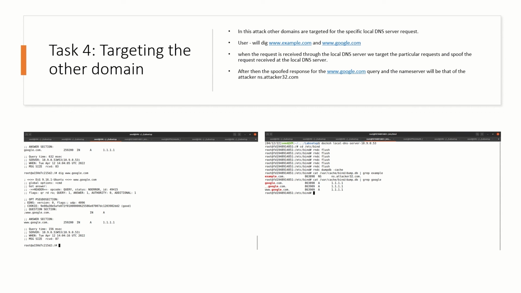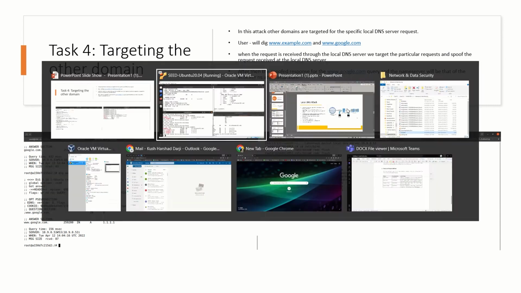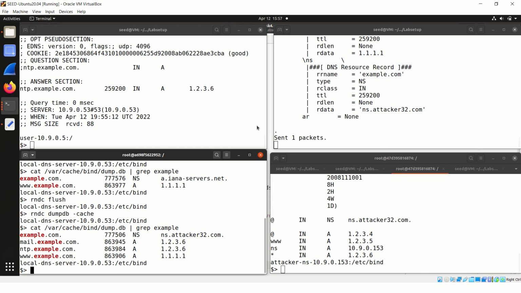As you can see from the screenshots, google.com is requested by the user, and we are giving out a fake IP address to the user. So this task is basically the main task, I would say, because whenever a user types any domain of google.com, he or she will always receive a fake IP address. And let's try by launching the attack.